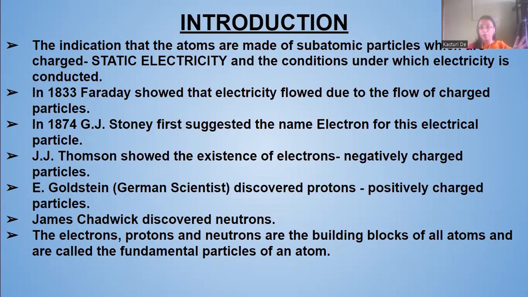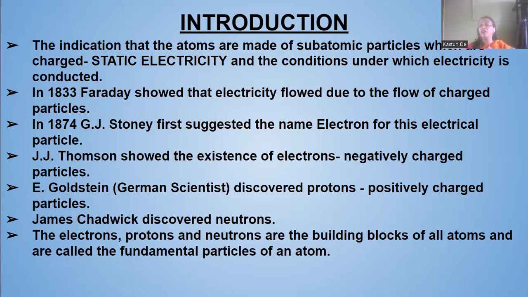Now, in 1833, Faraday showed that electricity flowed due to the flow of charged particles. As I told you, the subatomic particles were charged, and these particles flowed from one point to the other. So due to the flow of these charged particles, the electricity also flowed. This was proved first by Faraday in 1833.